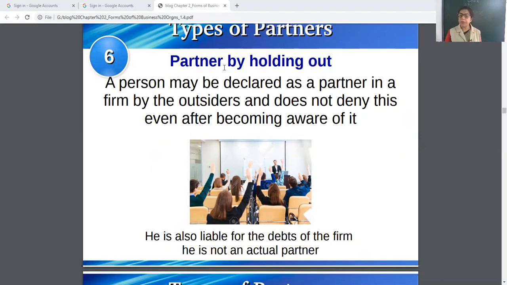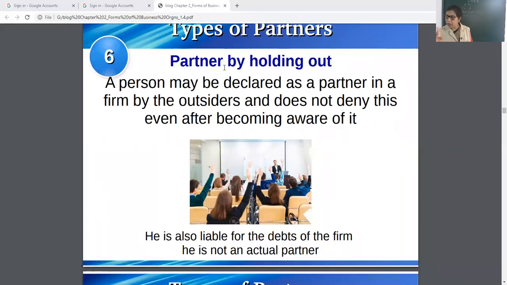He is also liable for the debts of the firm. He is not an actual partner. He is not contributing capital. He is not taking active participation. He is not sharing profits also. Then only the person is declared as a partner in a firm. And outsiders are thinking that he is a partner. And he is also not denying it.